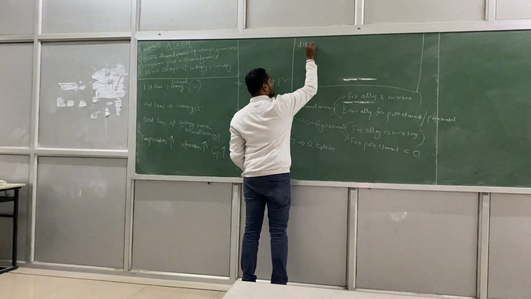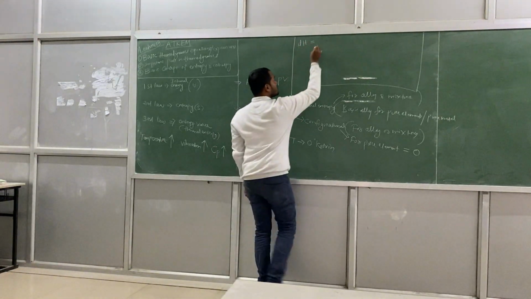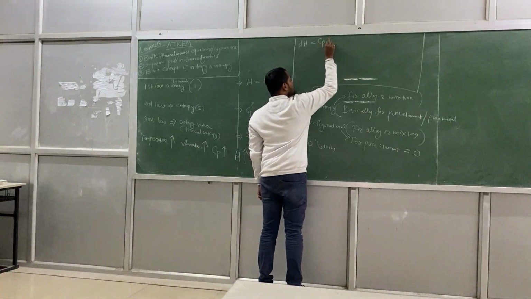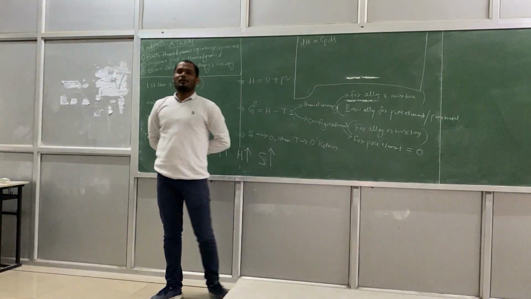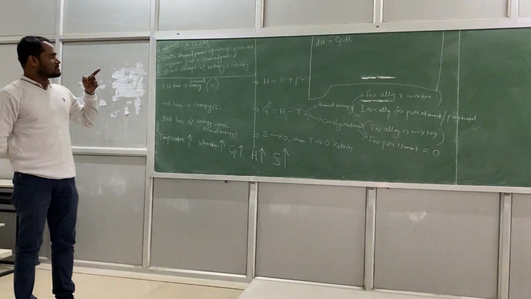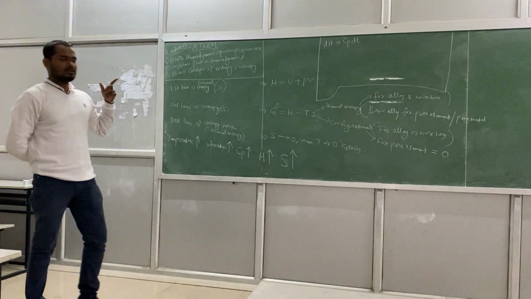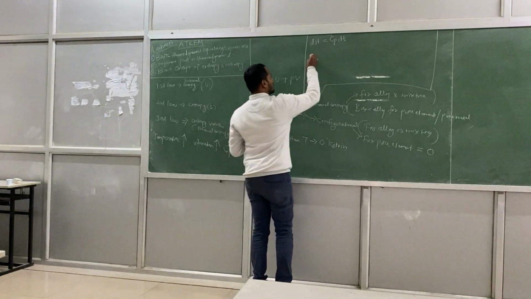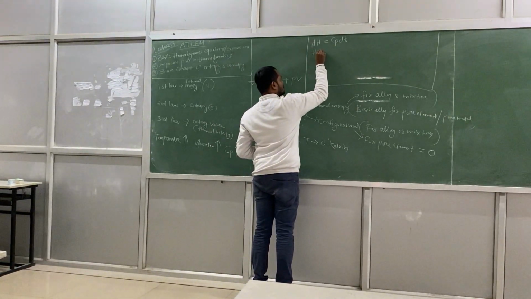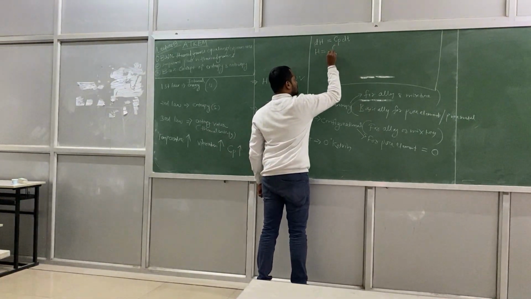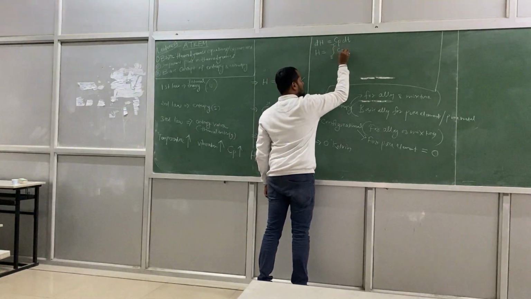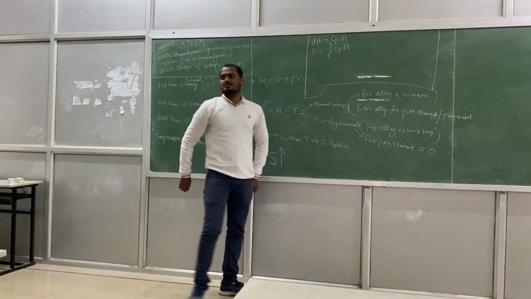dH is equal to Cp dT, right? You got the relationship. That means if Cp will increase, dH will increase obviously. I can write H is equal to integral 0 to T Cp dT. Fine? Very simple.